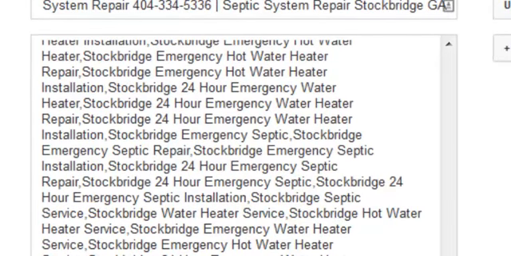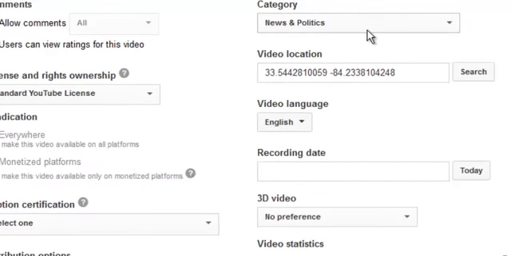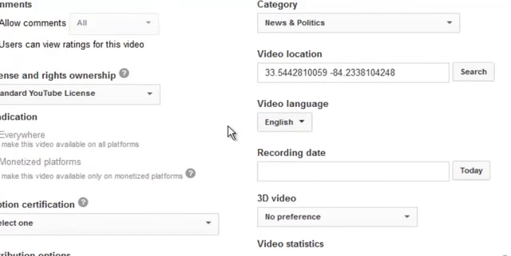And let's go to advanced settings real quick. In advanced settings, I always use the news and politics. I don't care what kind of video it is. Well, I say I don't care. I only do local marketing, so that's what I use. Okay, and then I also put in the latitude and longitude for the video location, and this is Stockbridge. And you can find it real easy. Just type in the city and the state and do a search, and it'll put it in there for you. What else do I do? I don't allow comments, I don't allow ratings, and that's about it.